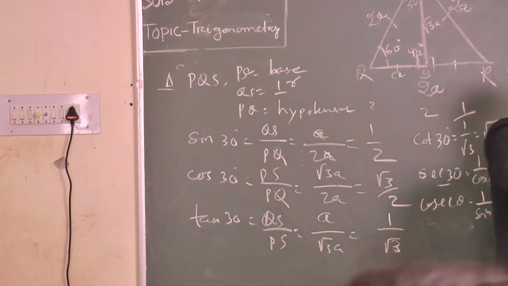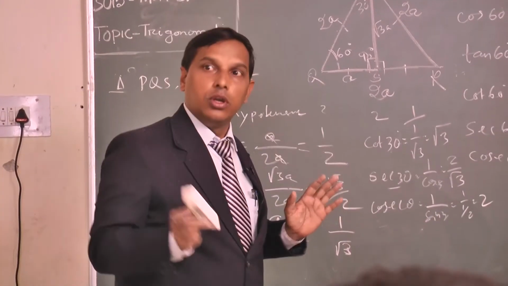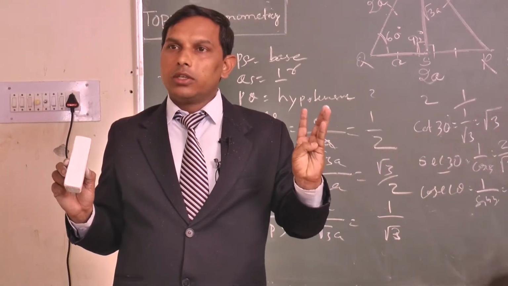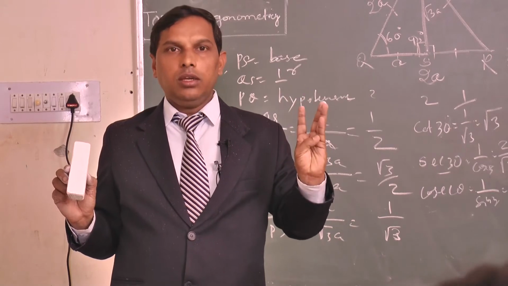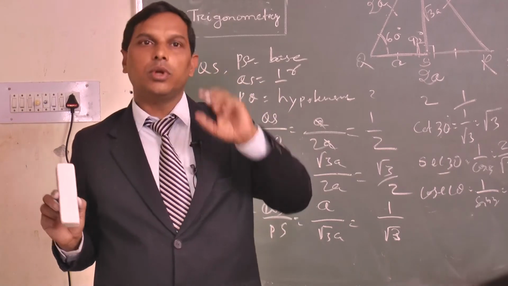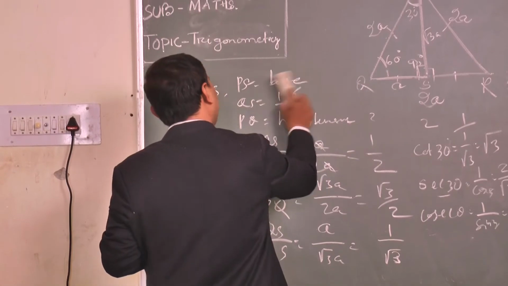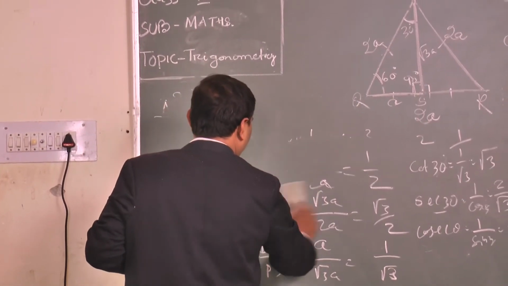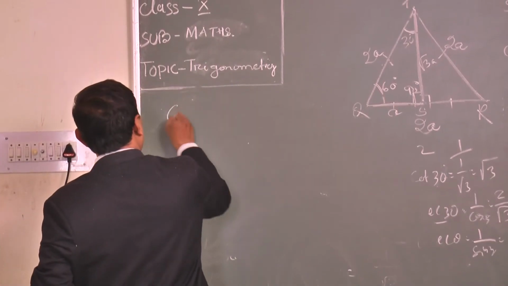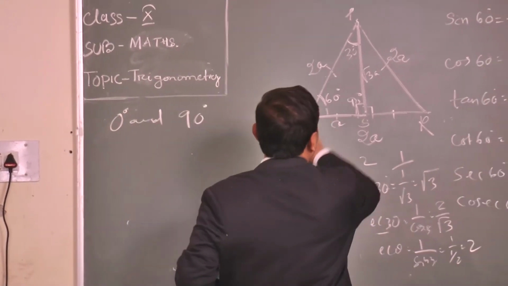Two more angles are there to find the values of. Clear all of you? Up to this much you have clear? Yes. Now you have got the values for 30, 45 and 60. Now come to another two angles. What are they? I will write this. These are 0 degree and 90 degree. Now we can find the trigonometric ratio values of 0 degree and 90 degree. Clear? So I will write all this.